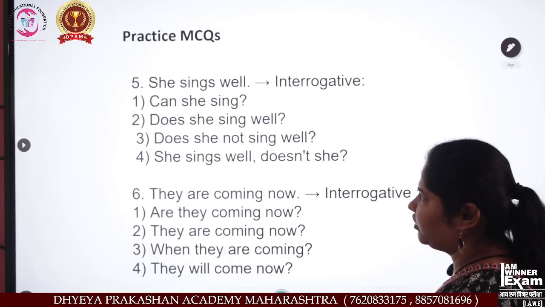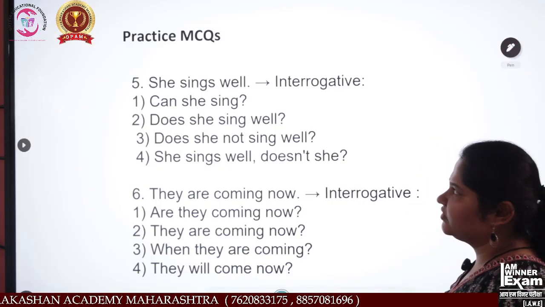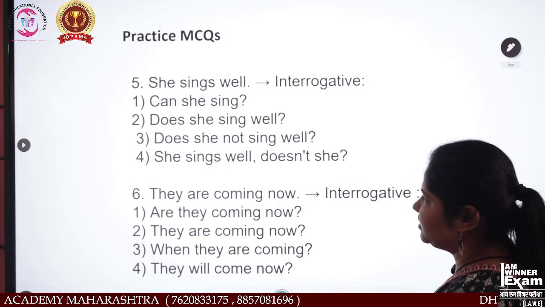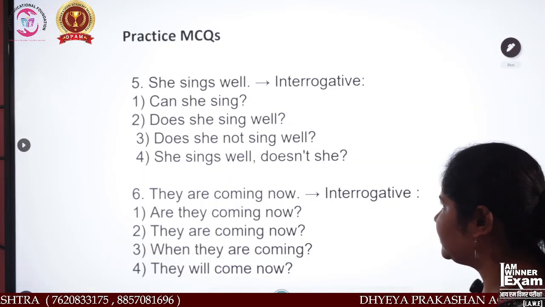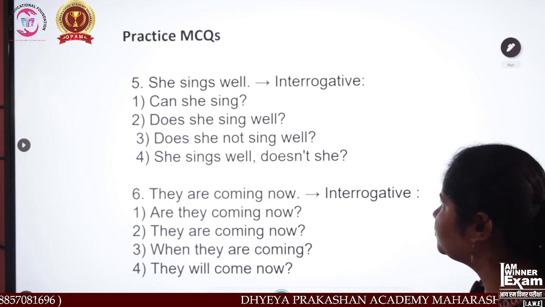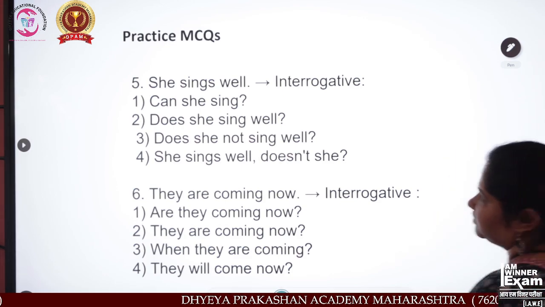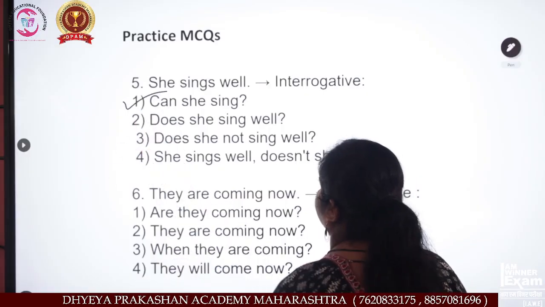Now we have to find what? Can she sing, or does she sing well? Does she not sing well? She sings well, doesn't she? So what will be the answer? Can she sing is the answer.